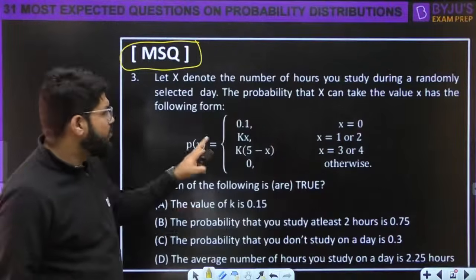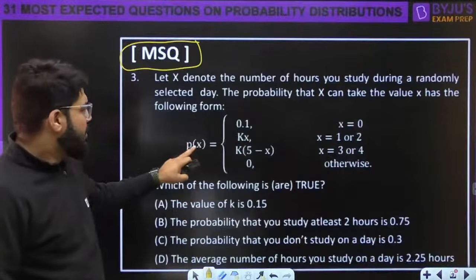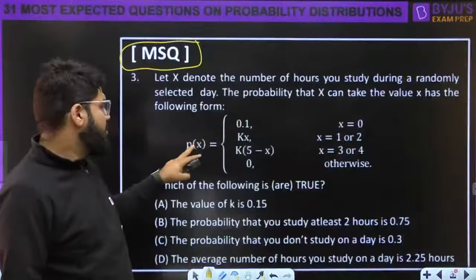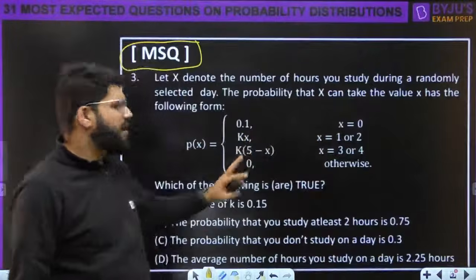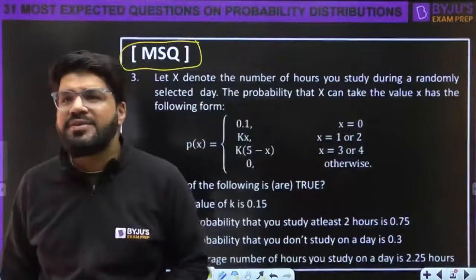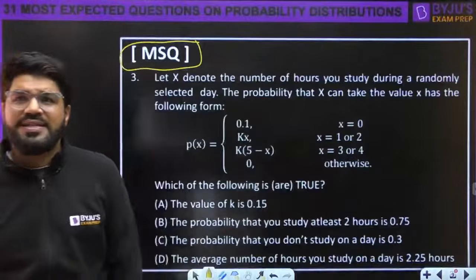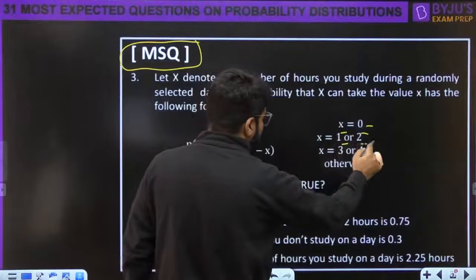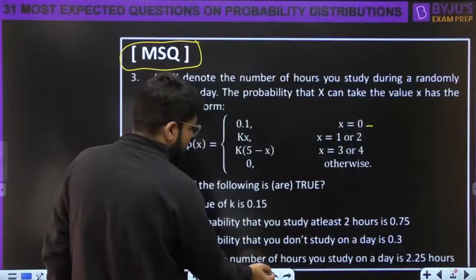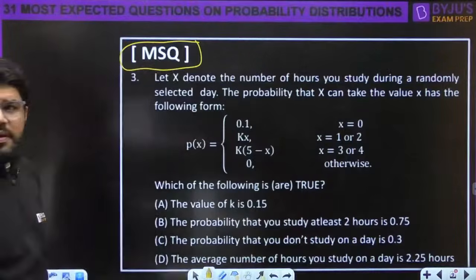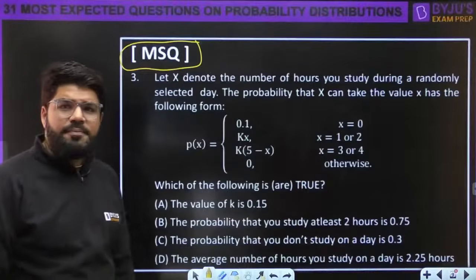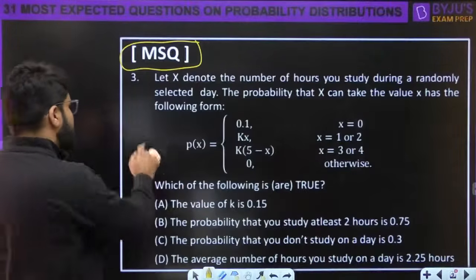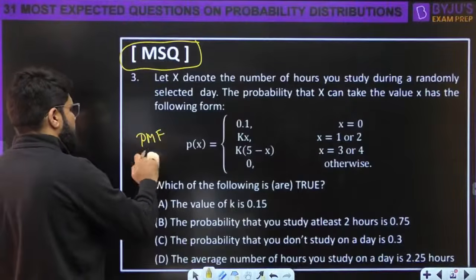Okay, that means the different probabilities are given to you, right? The probability of X when X is equal to 0 is 0.1. The probability of X when it is 1 or 2 is kx. So the probability of every value is given to you. X is the number of hours you study. So, you study either 0 hours, 1 hour, 2 hours, 3 hours or 4 hours. These are the values of X, right? Again, it's a discrete random variable, and its PMF is given to you. This is the PMF again mentioned.